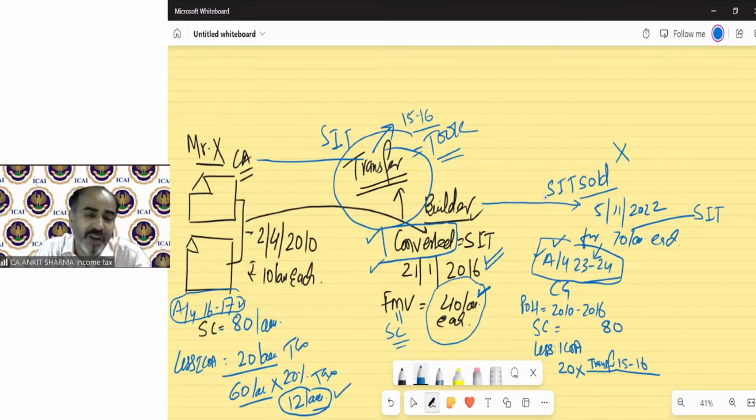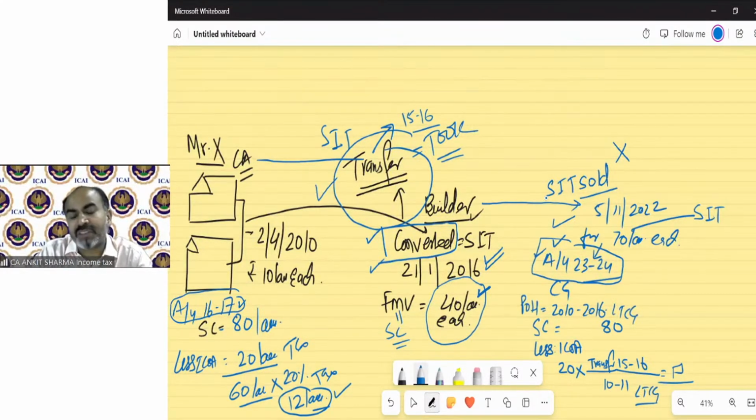In these kinds of cases, where the chargeability year is different and the transfer year is different, we need to take the transfer year index as per the formula, which says the year in which the asset has been transferred. So we need to put the transfer year index here, which will be given in the question. And the purchase year was 10-11, so there will be the 10-11 index. That will be my indexed cost of acquisition, and that will be my long-term capital gain.